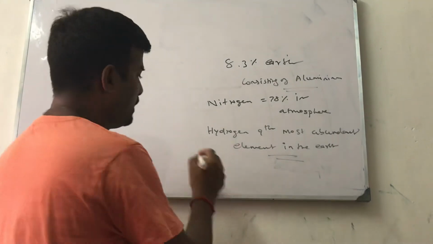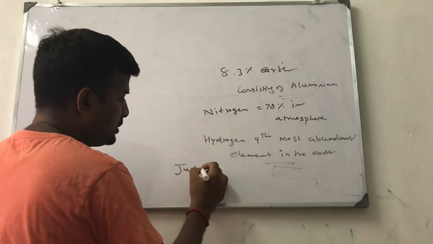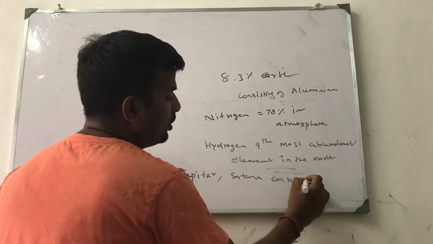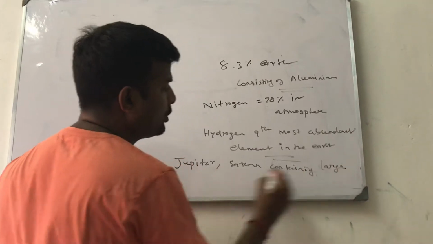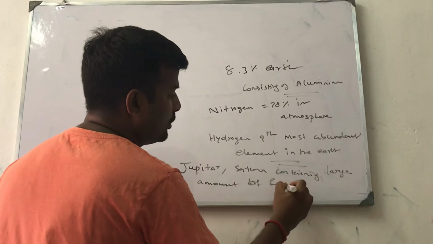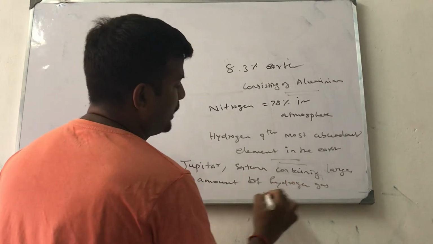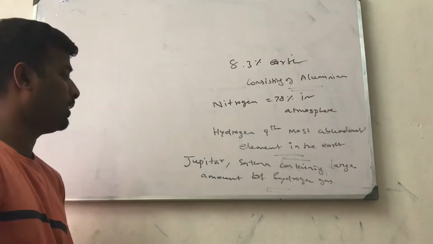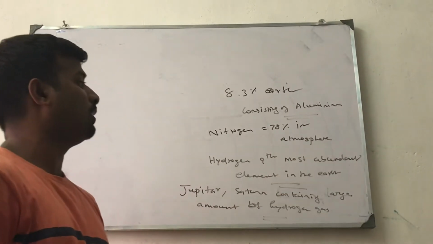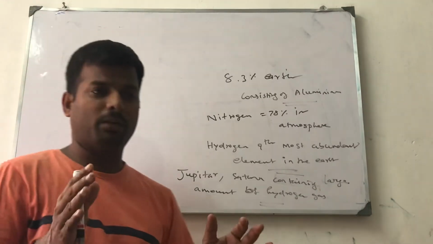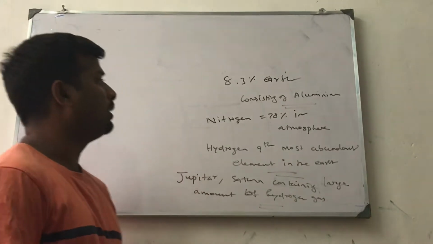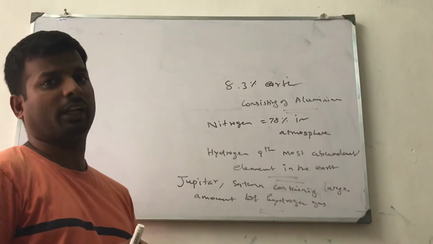Large planets like Jupiter and Saturn contain a large amount of hydrogen gas. These are some introduction parts. Hydrogen is the ninth most abundant element in the earth. The hydrogen present in the land area is less than in the water area, in the combined state of water, H2O.